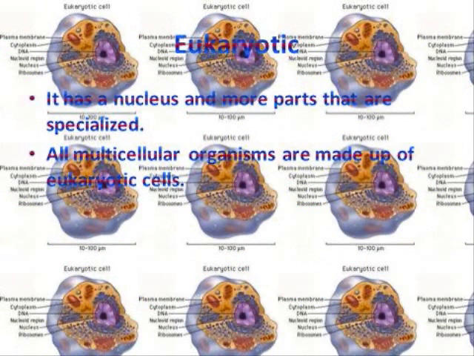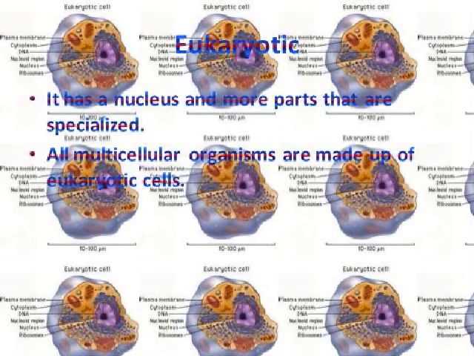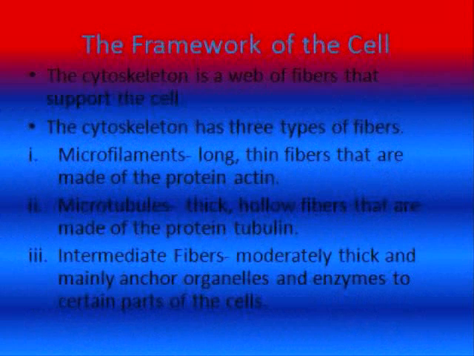Eukaryotic. It has a nucleus and more parts that are specialized. All multicellular organisms are made up of eukaryotic cells. The framework of the cell. A cytoskeleton has a web of fibers that support the cell. A cytoskeleton has 3 types of fibers: microfilaments, microtubules, and intermediate fibers.